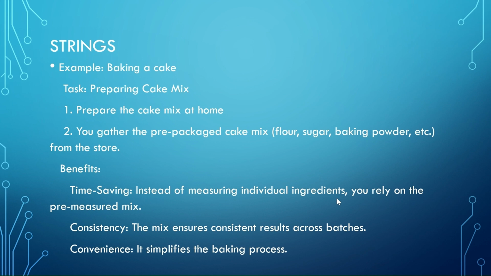It also ensures good results because they have mixed it in the right proportions. When we do it at home, sometimes it might go wrong and the overall taste of the cake may not be as expected. And then convenience, it simplifies your baking process. So at a high level, when it is user-defined, you have to do everything by yourself. When it is built-in, it is already available and you can just use it. That's what I want to convey here.